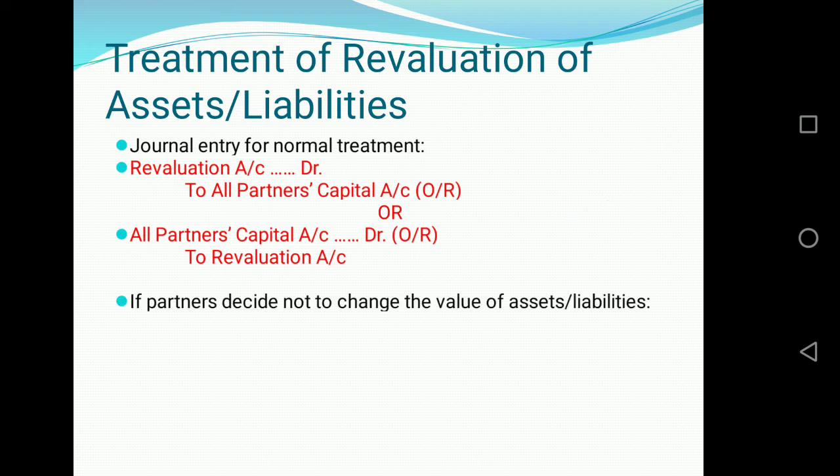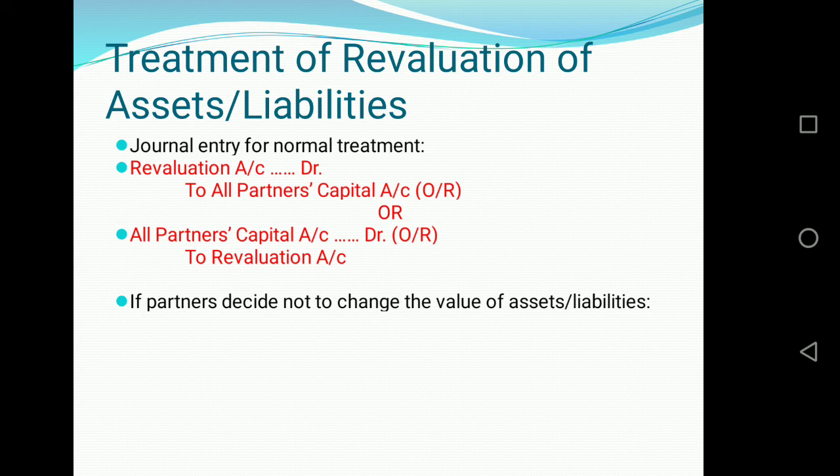Now here again we have a twist in the story. If the partners decide not to change the values of assets and liabilities, means they do not want to do revaluation of assets and liabilities, or you may be given the statement that they do not want to record the altered values or new values in the books, or that they want to carry the old amounts in the books of accounts of assets and liabilities, these all mean the same.